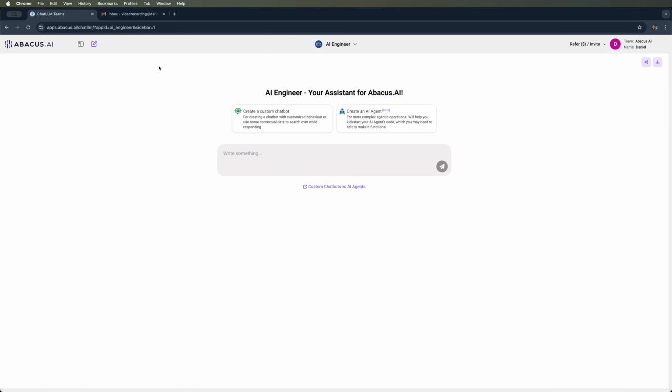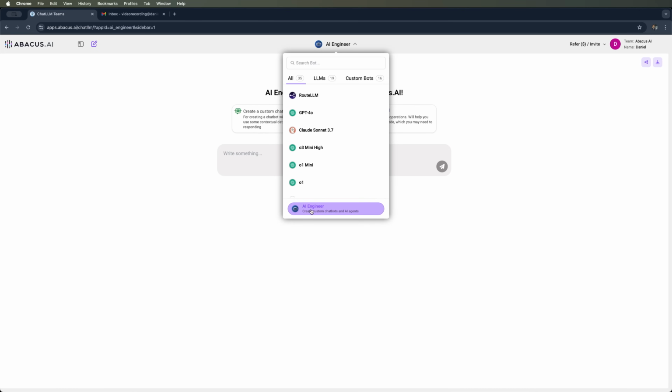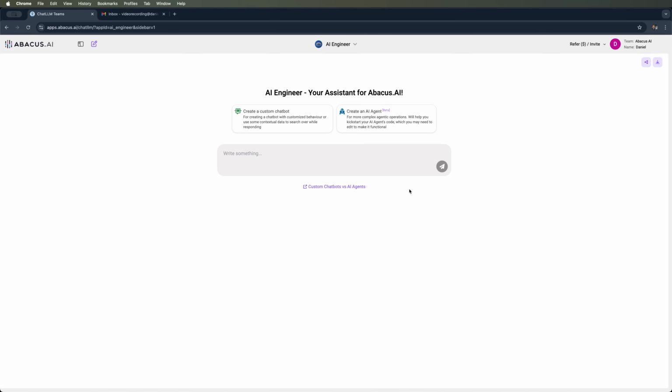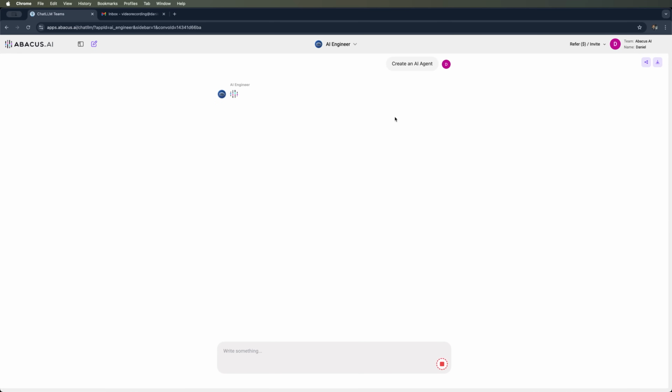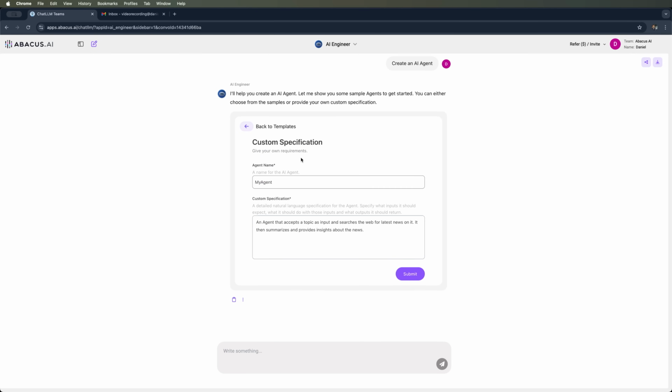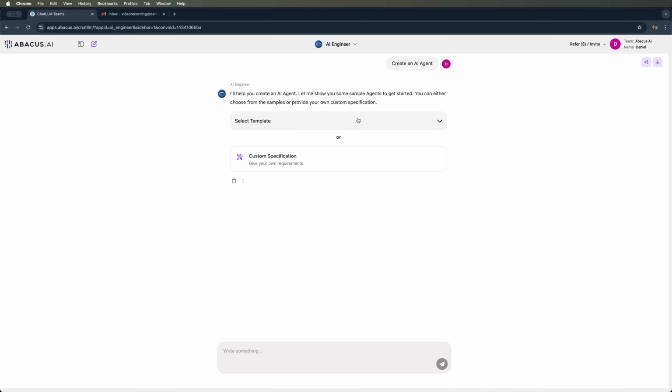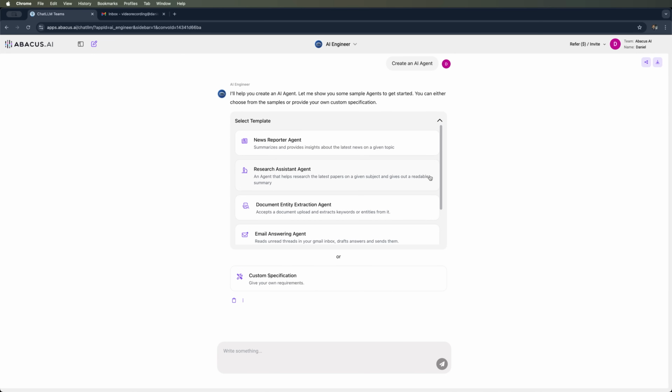Let's take a look at one of the features of Abacus AI called AI Engineer. You can select it from the drop-down list under LLMs. AI Engineer helps us create either a custom chatbot or an AI agent. Let's go through the process of creating our own AI agent using a template that an AI engineer will suggest in the chat interface. We can also use a custom specification to build a unique agent and write its original description. But today, we'll use the template option.